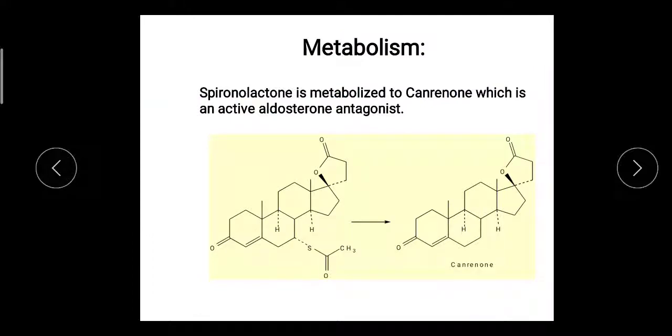Spironolactone is metabolized to canrenone, which is also an active aldosterone antagonist. Here the spironolactone is metabolized to canrenone, and this canrenone is responsible for the aldosterone antagonism.